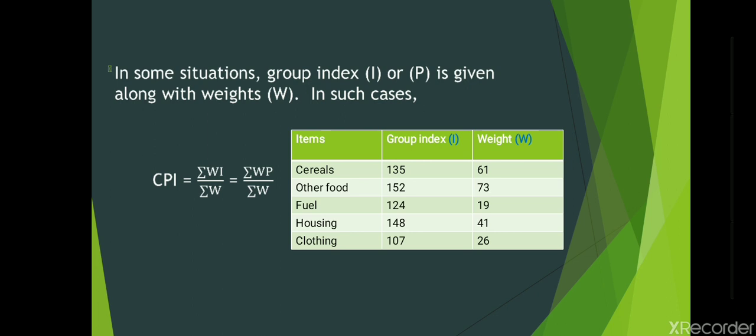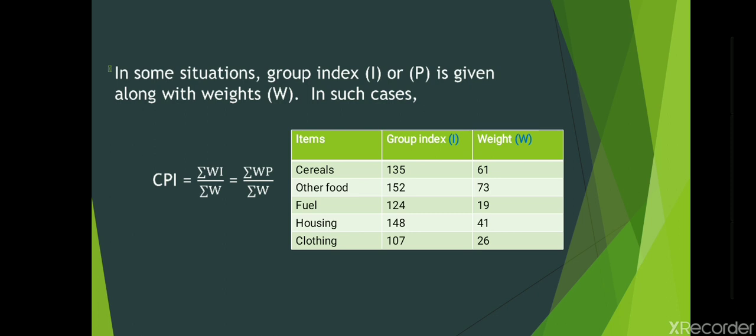In some situations, group index is given along with weights. For example, here I quoted a table having different items and each item group. For example, here cereals, other food, fuel, housing and clothing.